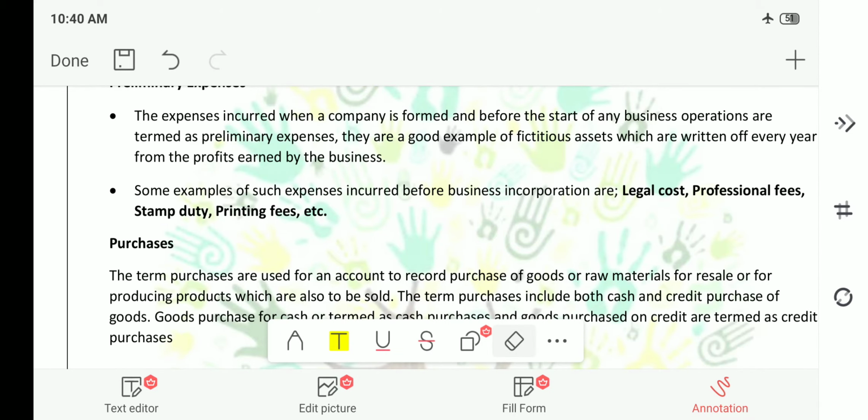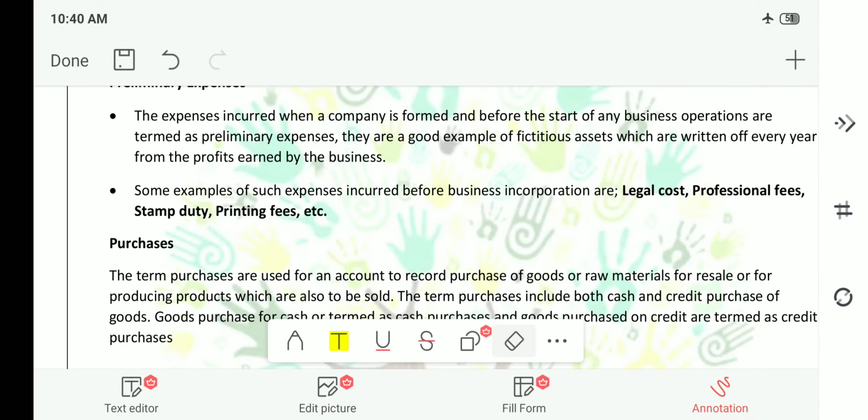Next, the second term is purchases. The term purchases is used for an account to record purchases of goods or raw materials for resale or for production of products which are also to be sold. That means, if you are running a cotton shop or cotton factory, you need a raw material, cotton, right?